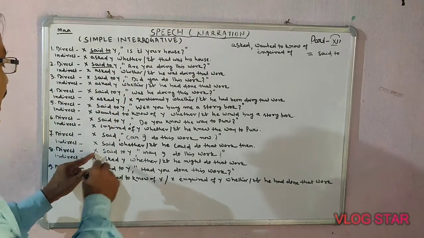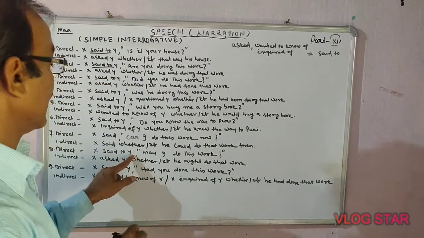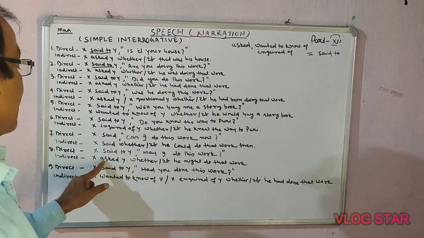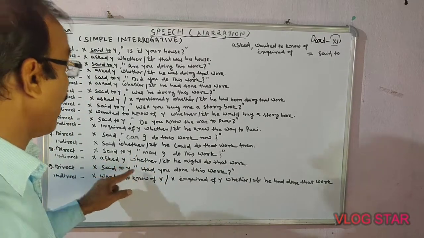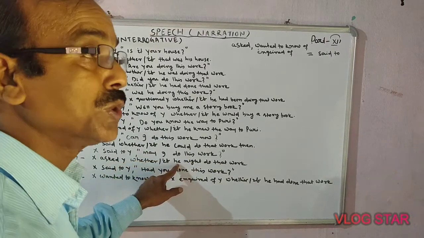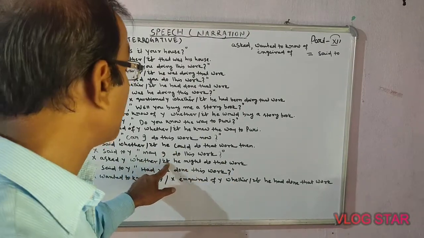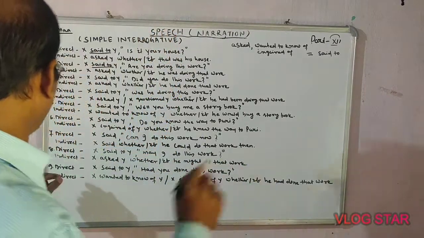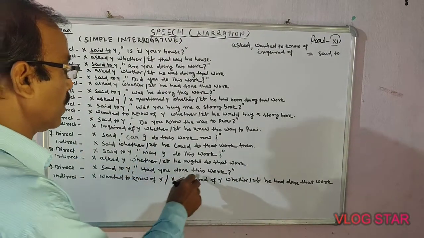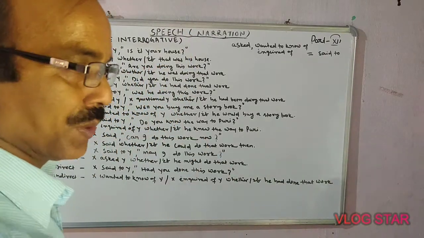Next, come here. X said to Y, may I do this work? Here, X asked Y whether he might do that work, or you may write if he might do that work. Let's come here, direct speech. X said to Y, have you done this work?